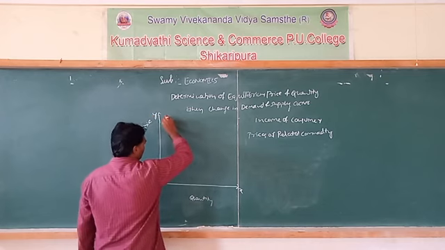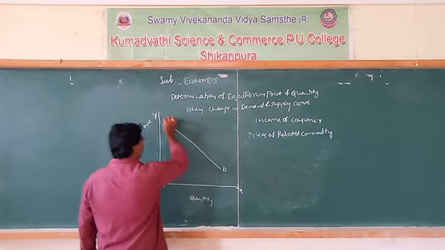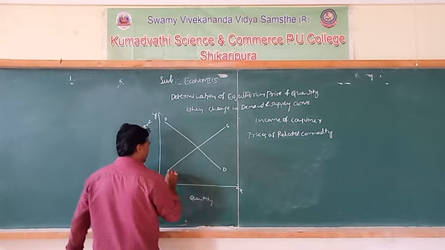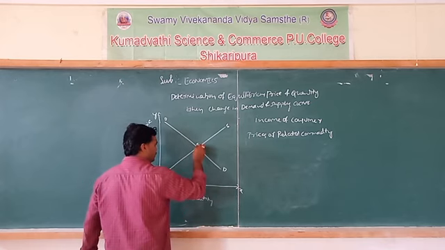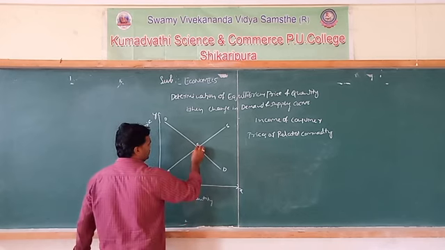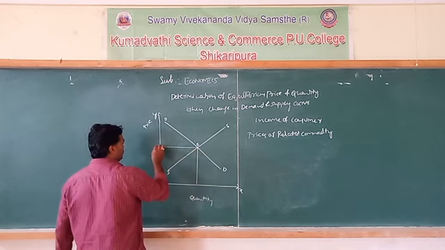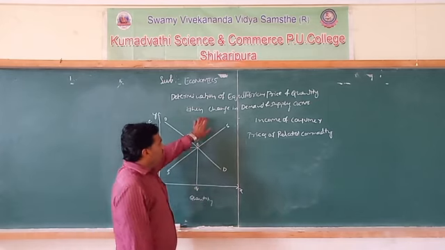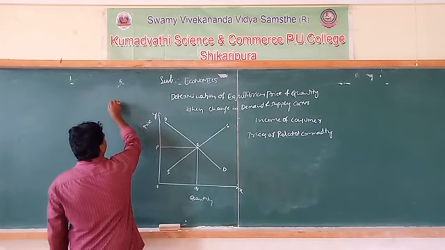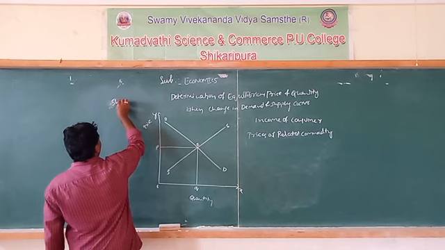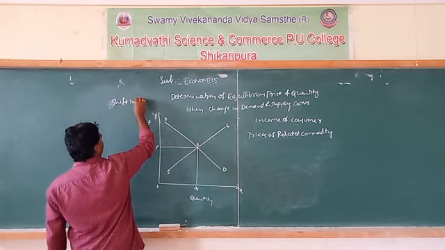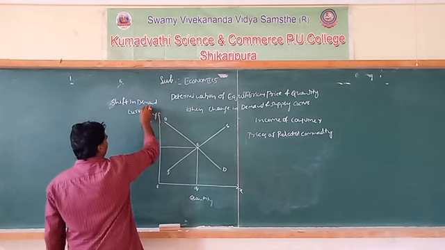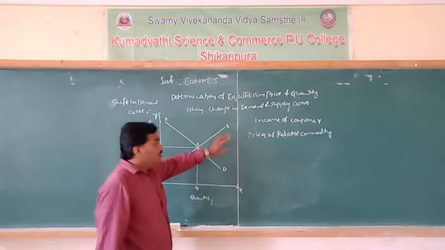The market is in equilibrium where the demand curve and the upward sloping supply curve intersect each other. This is the intersection point E. This is the equilibrium output and equilibrium price. P is the equilibrium price and Q is the equilibrium output. Now the demand curve shifts due to change in income.